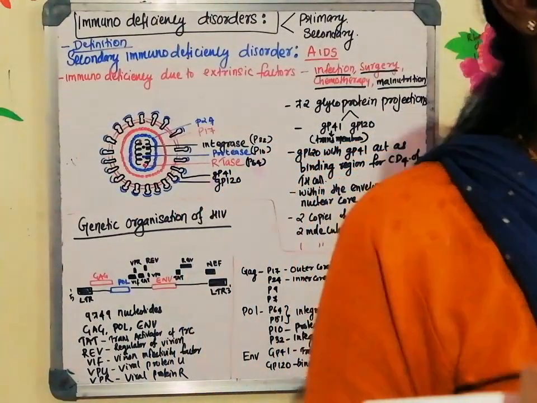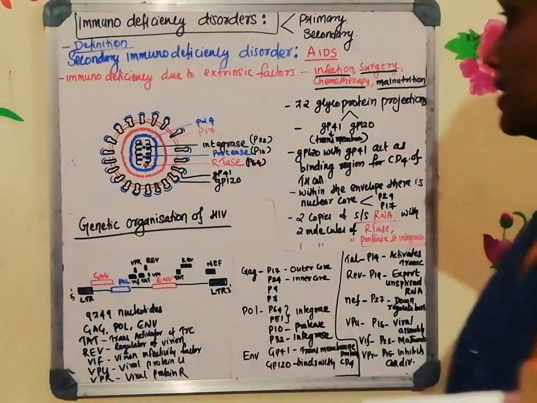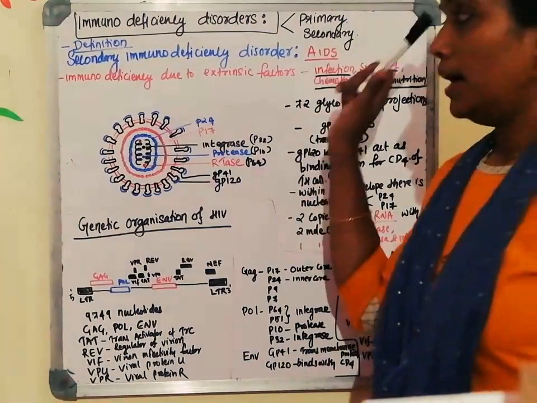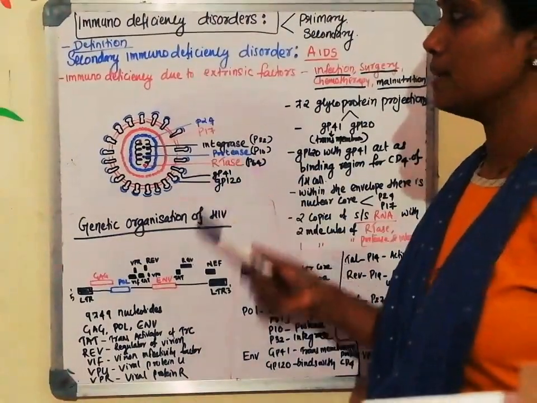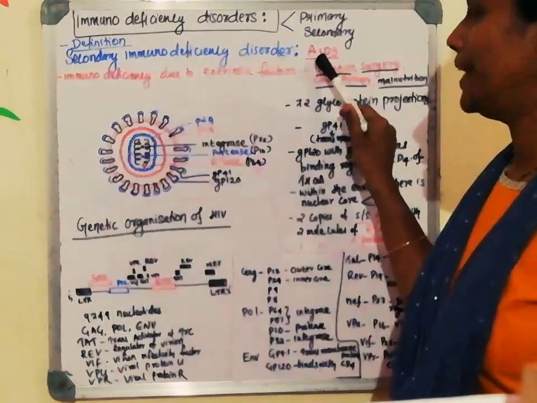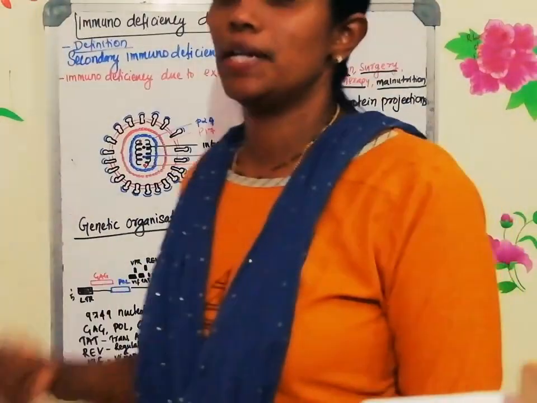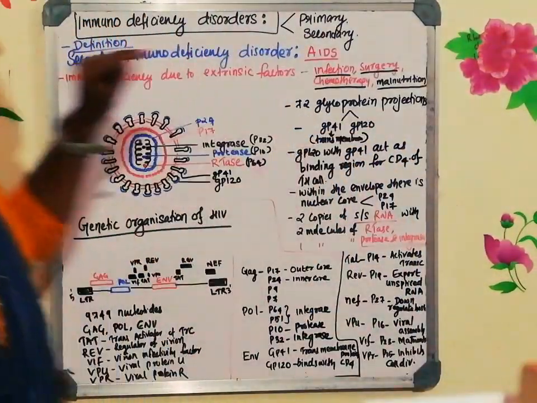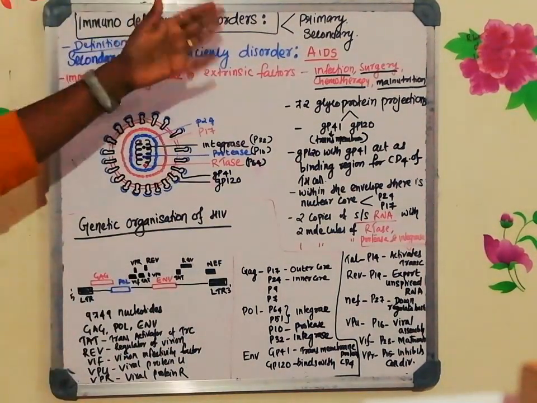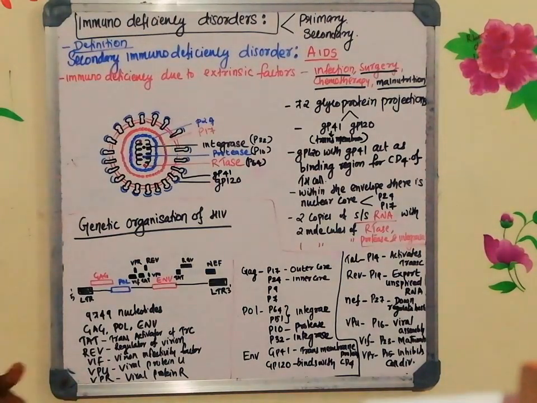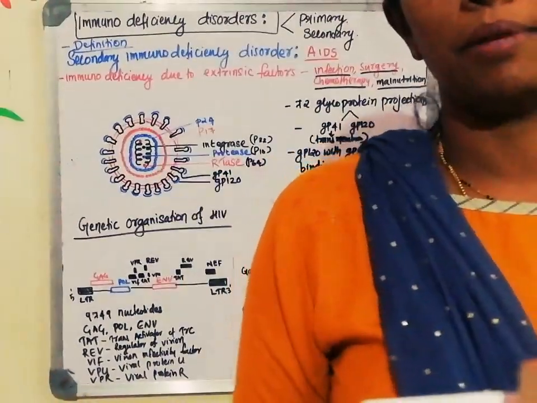But under this particular chapter, we are going to discuss the immunodeficiency disorder that is caused by infection. Today, in one or two classes or more than two classes, we'll be discussing the secondary immunodeficiency disorder, AIDS. I have taken the secondary immunodeficiency disorder first because it's very interesting. We'll start with AIDS, and after finishing with AIDS, we'll move on to the primary immunodeficiency disorder, wherein we'll discuss some 4 to 5 different diseases which you can write under primary immunodeficiency disorder.